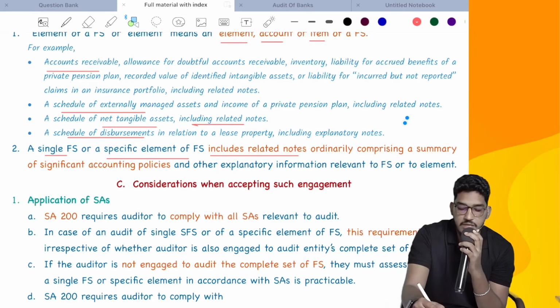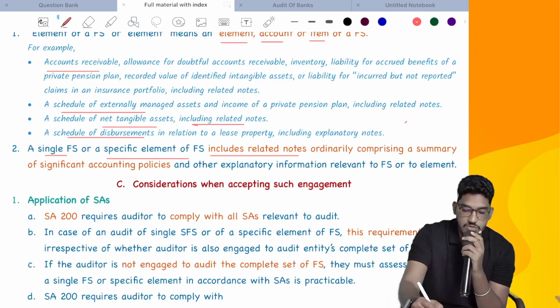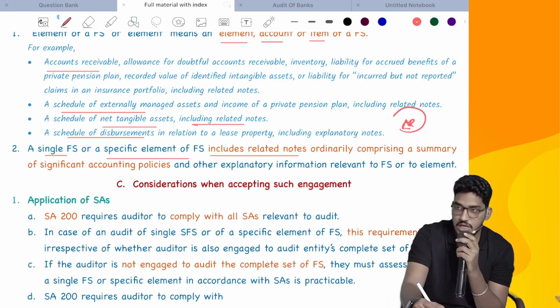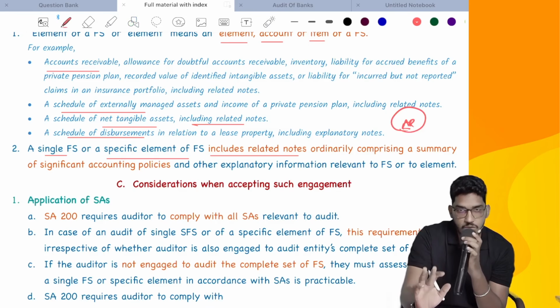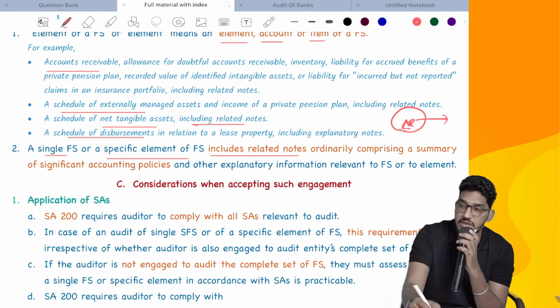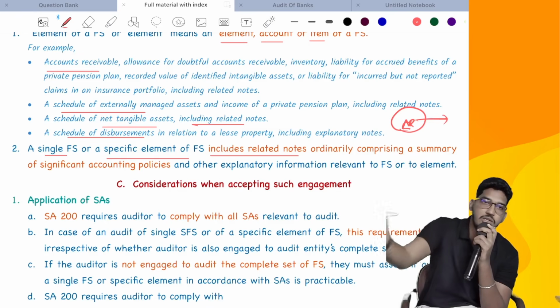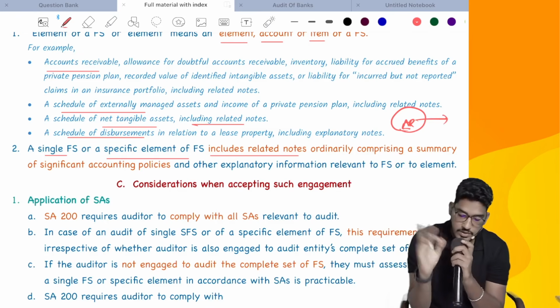Say for example, when I say you are supposed to do accounts receivable related audit. When I say accounts receivable, it just doesn't include the accounts receivable figure, it includes even the related disclosures relating to the accounts receivable figures also.